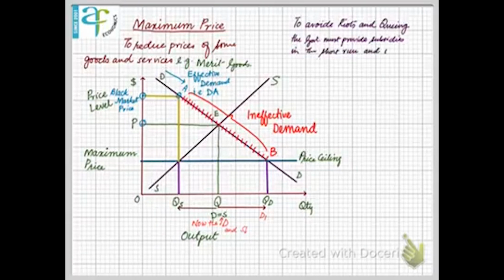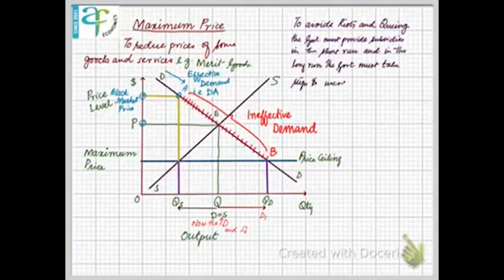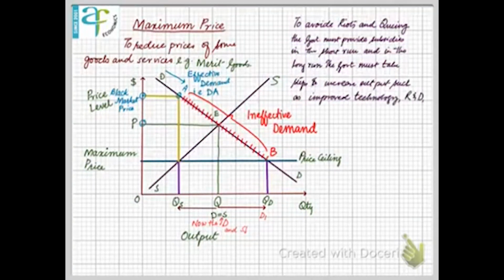To avoid those riots, the government must provide subsidy in the short run, because subsidies will be ineffective in the long run. In the long run, the government must take some actions to increase output, such as technological advancement. It may be research and development, training, healthcare, and education, because these are going to affect supply in the long run only, as we have more qualified, experienced workers and better technology. That better technology and qualified, experienced and more productive workers will increase supply in the long run.